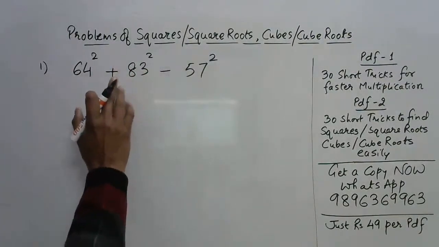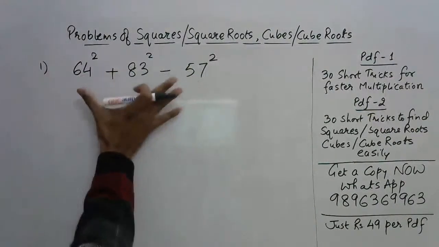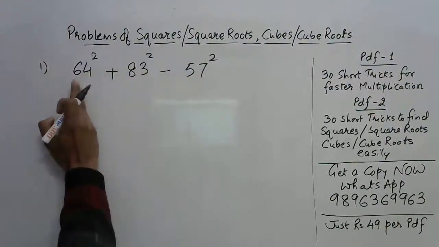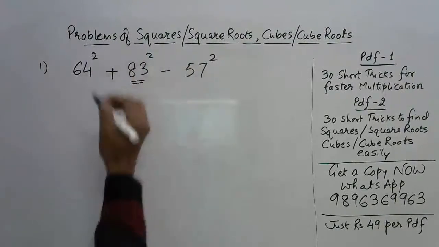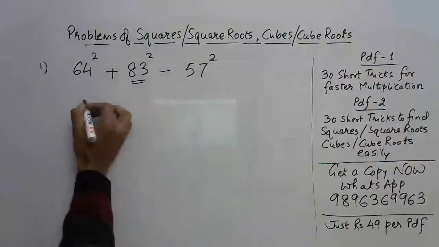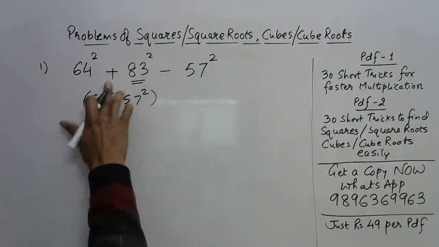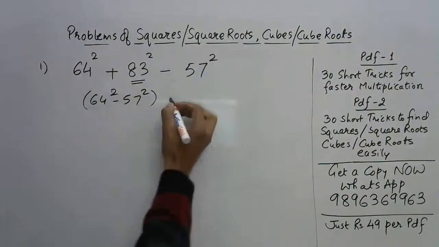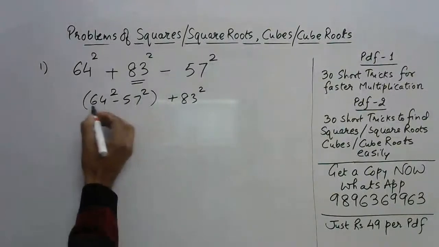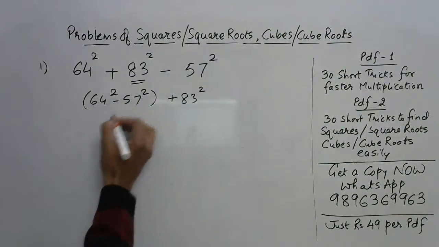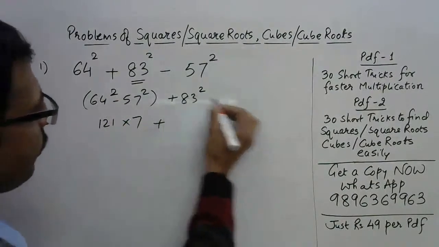Now the first thing is here 64, one positive and one negative, and these two are very close together, a difference of only 7, right? So I'll use a square minus b square here, and this will be done independently. I'll write all the steps. So 64 square minus 57 square will be done separately, and then 83 square will be added to this. Now a square minus b square is a plus b, which is 121, into a minus b, which, as I told you, is 7. And how do you find 83 square?